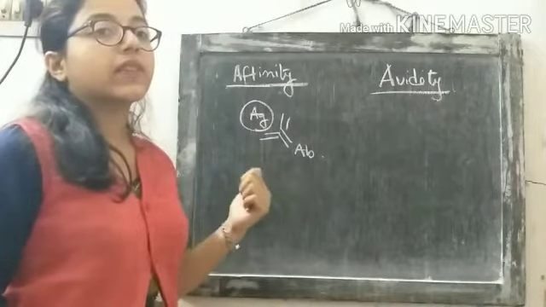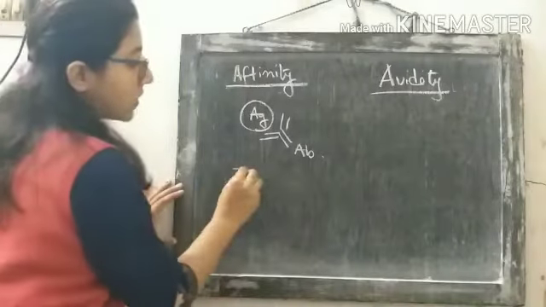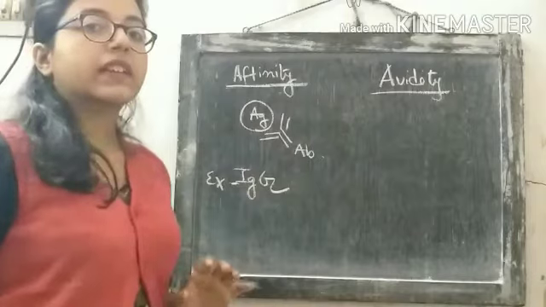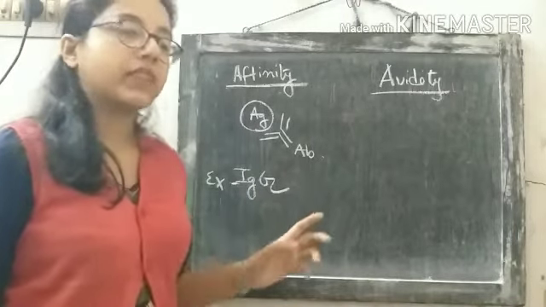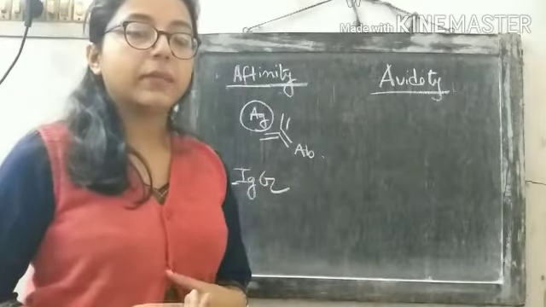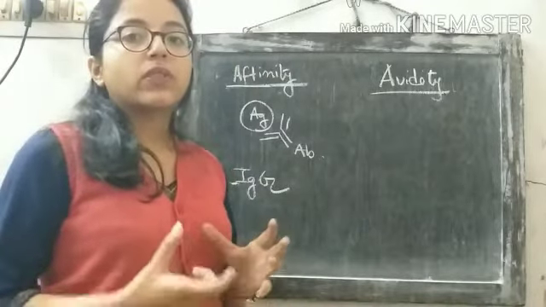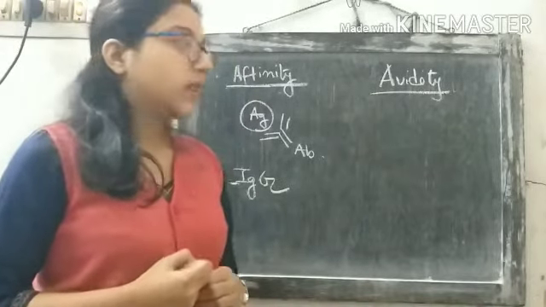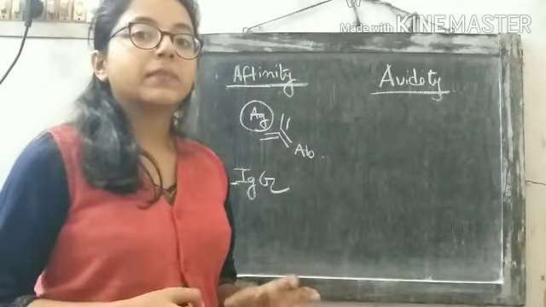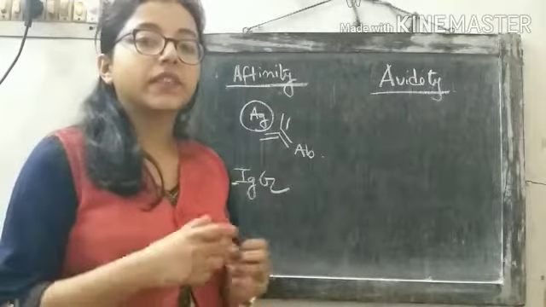If we consider an example, we can take the IgG molecule as the example of affinity. The IgG molecule is a univalent antibody, which means that only a single molecule of IgG will bind with a single molecule of antigen. The opposite term is multivalent. Multivalent means more than one antibody will bind with the antigen.